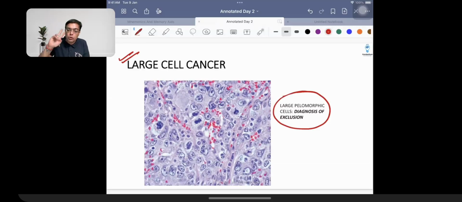No keratin, no glands, no azurophilic effect, no neuroendocrine granules, no presence of hyperchromatic cells or small cells with nuclei. An important finding is that this cancer is seen in non-smokers. The patients have secretion of an estrogen-like substance, because of which they can develop gynecomastia-like manifestations. These are the four classical examples of bronchogenic carcinoma.